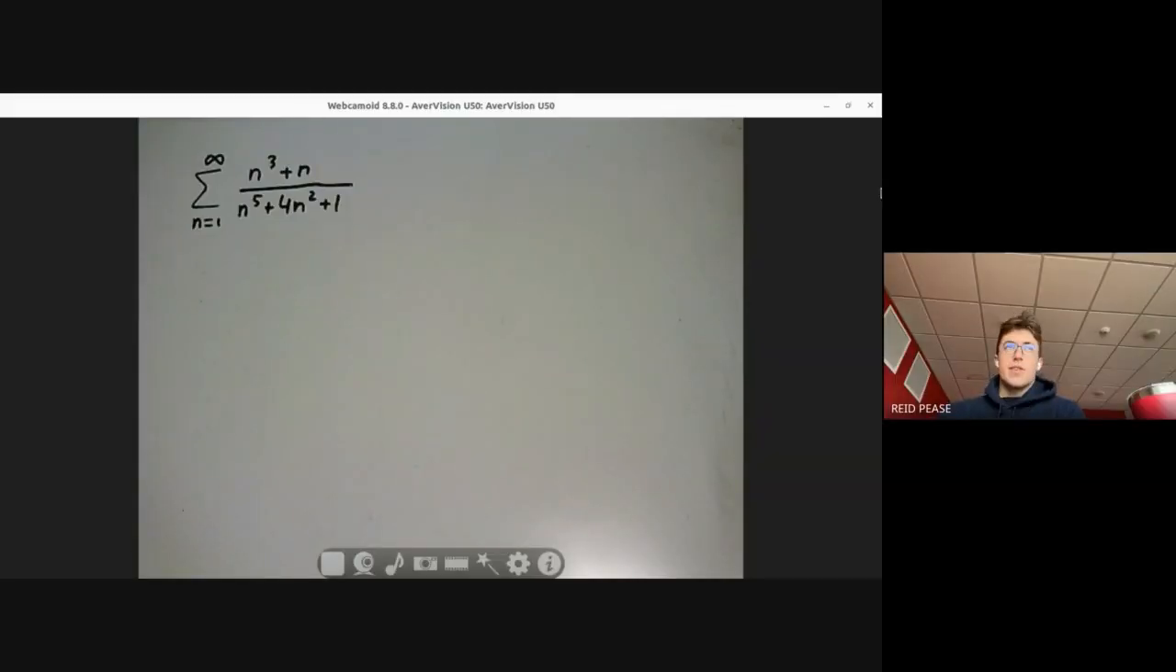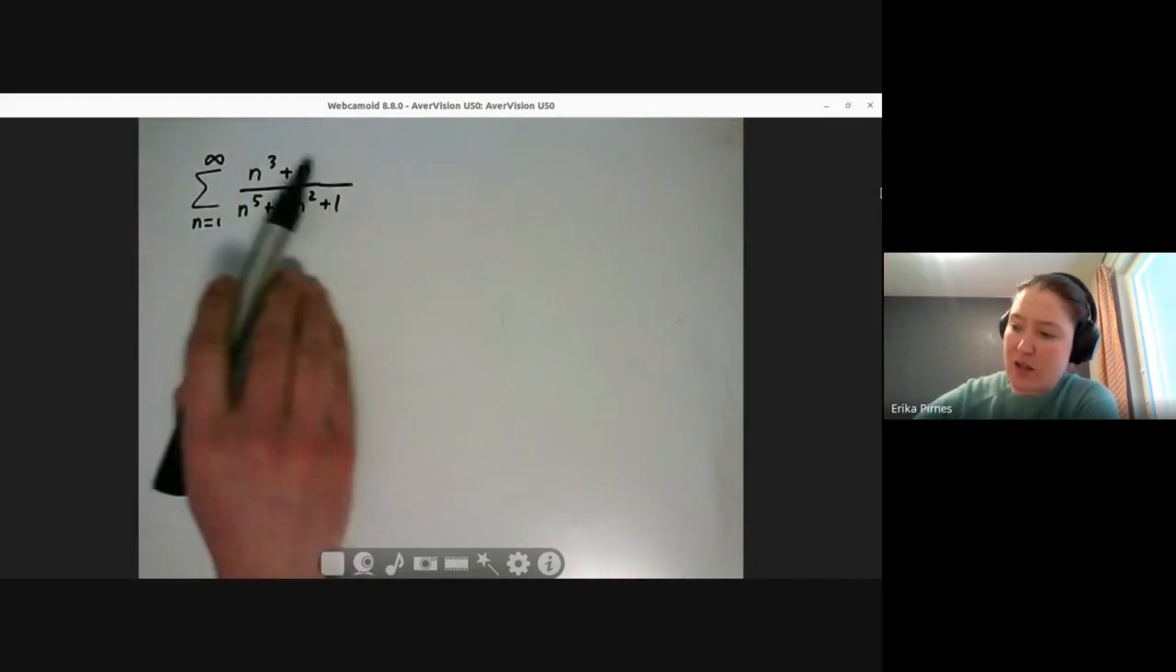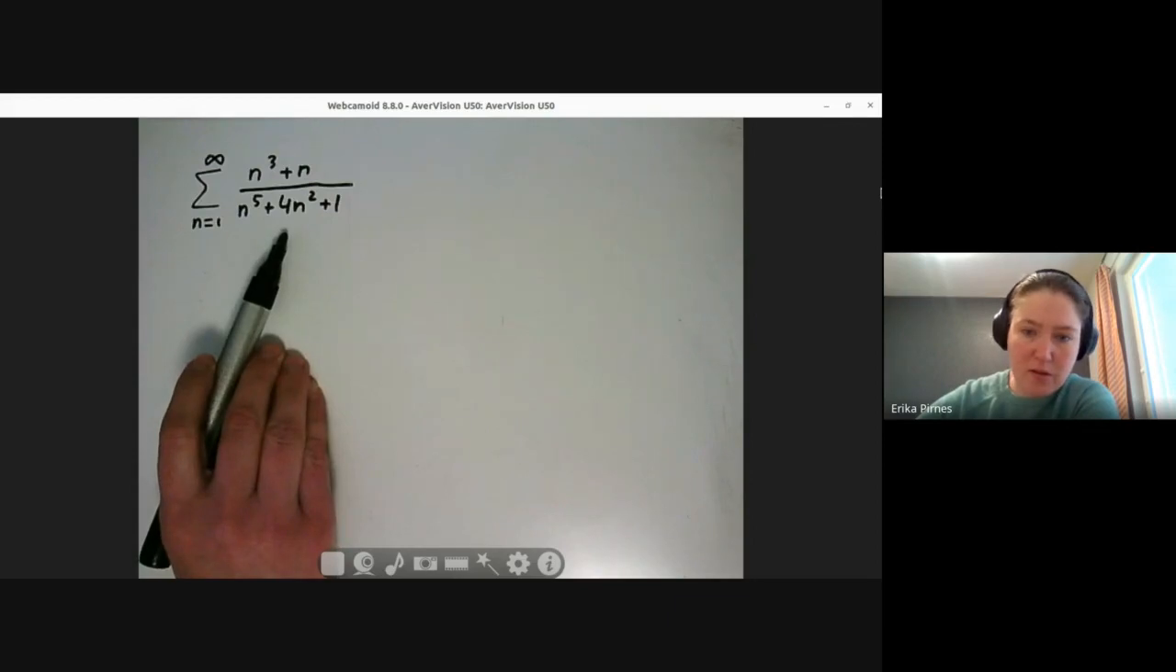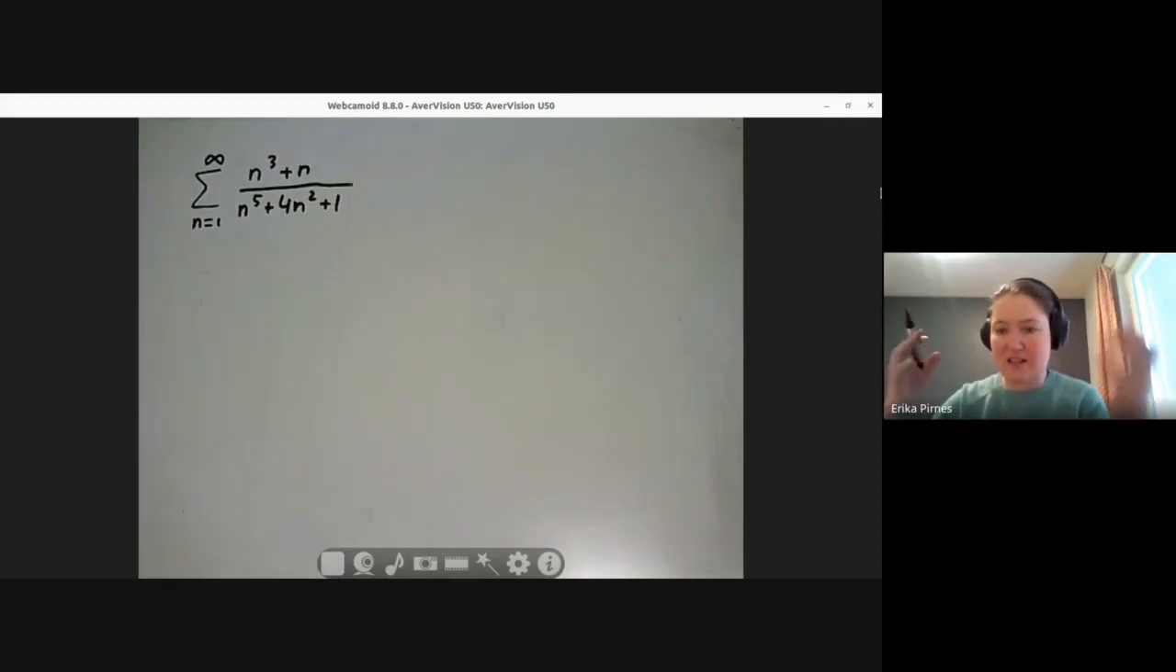Well, we're trying to find if it's absolutely convergent or conditionally convergent or divergent. So do you think it would be a good idea to start with the divergence test? Yeah, we could do that, but here, is the limit of this thing 0? Yeah. So that doesn't tell us anything. So we're done with that.